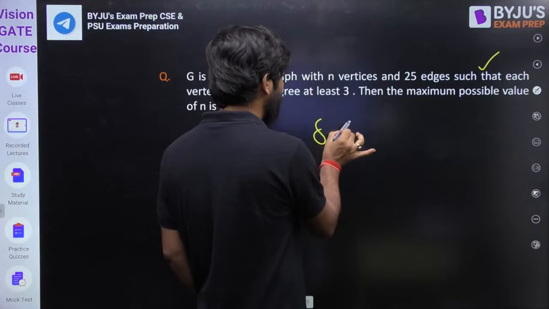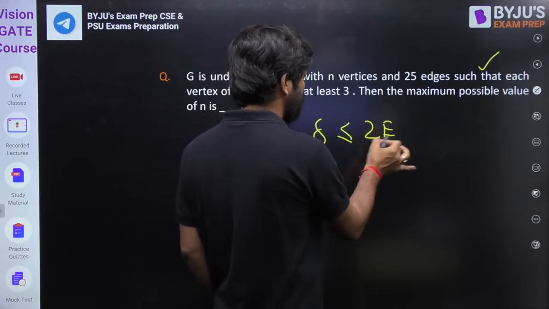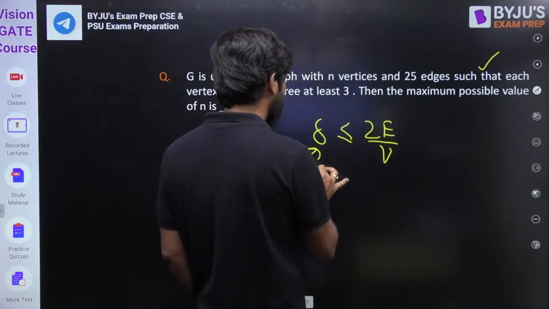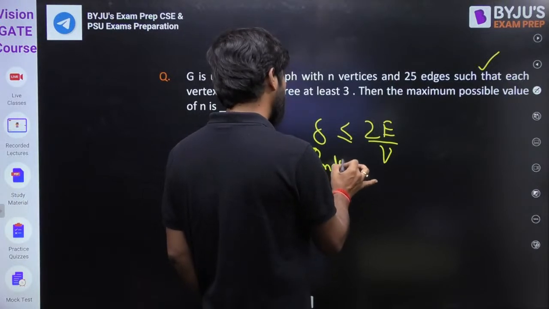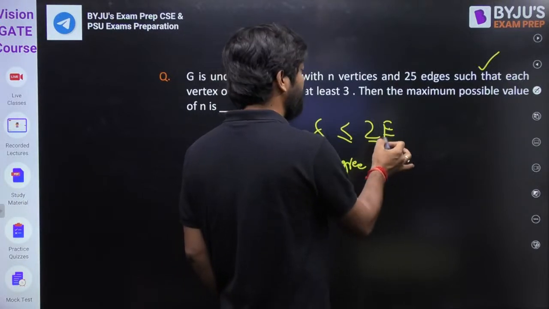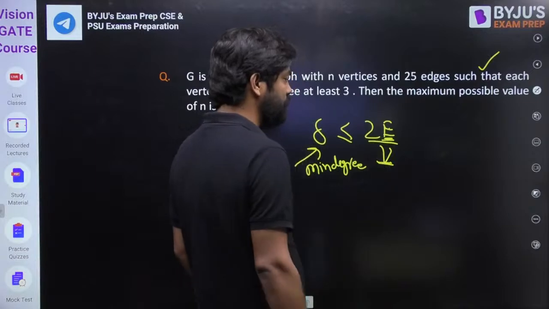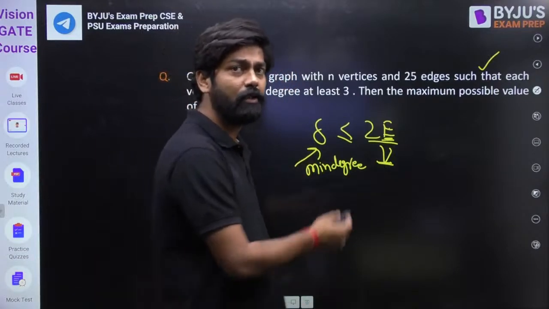And the formula will be 2e by v. This is the minimum degree. And e is nothing but the number of edges. This v is nothing but the number of vertices. So they are asking about the number of vertices here. You can try this question.